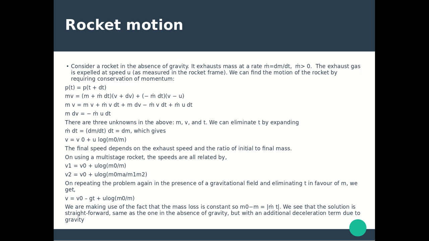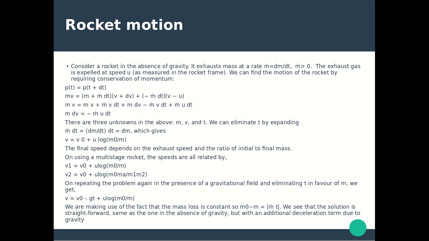The rocket motion is a classical application of conservation of momentum. First, consider a rocket in the absence of gravity. It exhausts mass at the rate m dot = dm/dt, m dot > 0. The exhaust gas is expelled at speed u as measured in the rocket frame.